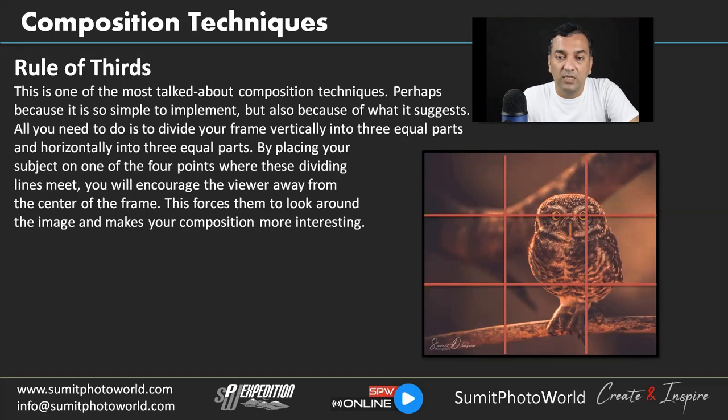So if you see in this image, I placed one of my vertical lines right on the bird, and the intersection point is just on the right eye. Because the eye, for me, is the most interesting part of this bird, and because the bird's whole body has good texture and all, I placed one whole vertical line there. So that's a very good example of placing a subject using the rule of thirds.